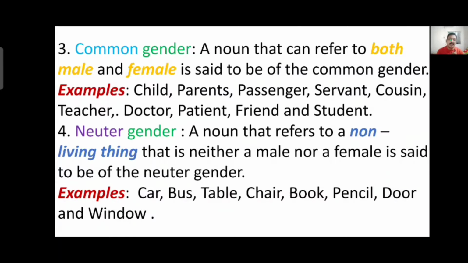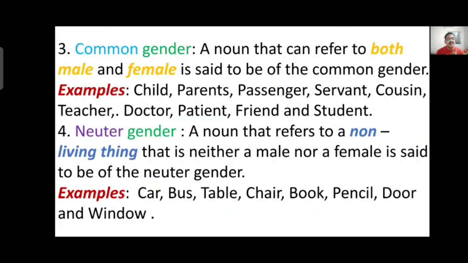Friend, boyfriend or girlfriend. Student, boy or girl. These nouns, child, parents, passenger, servant, cousin, teacher, doctor, patient, friend and student, are said to be common gender because they can be used in both cases, male as well as female. That's why they are common.